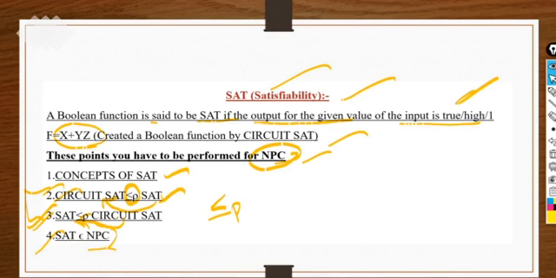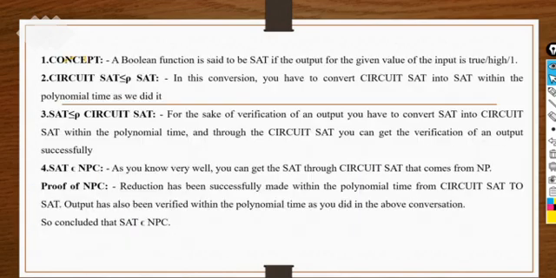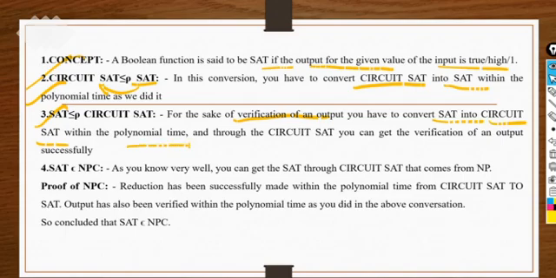So let's start with the solution part. The first concept is that a Boolean function is satisfiable if the output for the given values is high. Now we have to reduce satisfiability to the known problem, circuit satisfiability. So you have to convert circuit satisfiability into satisfiability within polynomial time. After that we have to verify it. For the sake of verification of an output, we convert it back, from satisfiability into circuit satisfiability, within polynomial time.